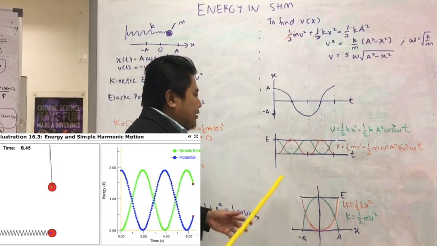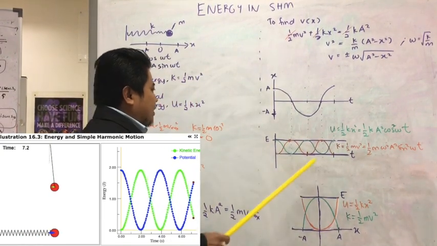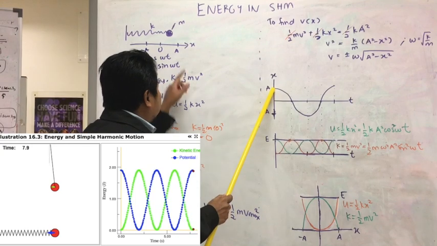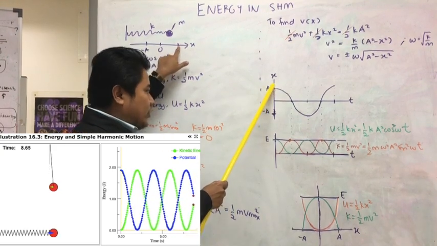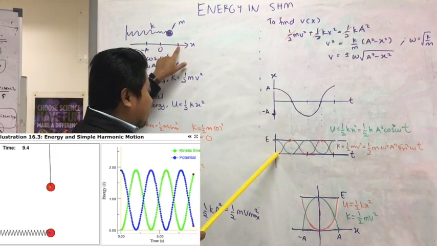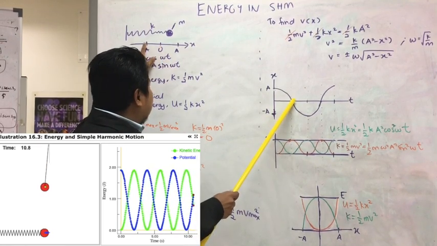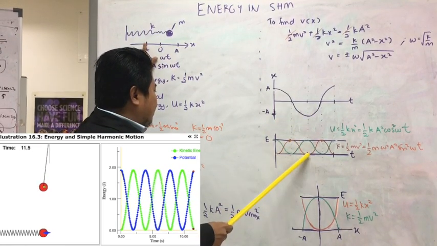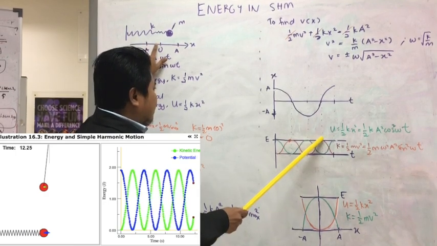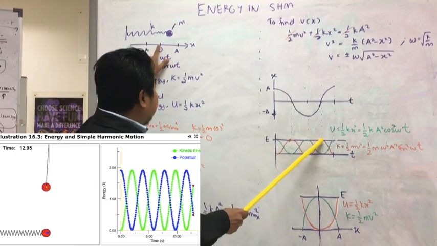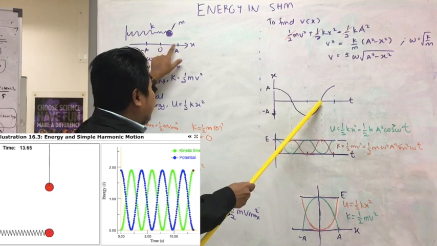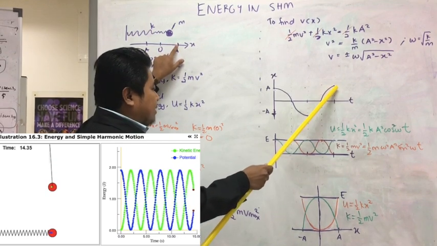For the kinetic energy, in a similar way, let's consider at this point. At this point, the kinetic energy should be 0 because velocity is 0, and then it gets maximum at this point, and 0 again. Continue here as maximum velocity, and then here is the 0 velocity.